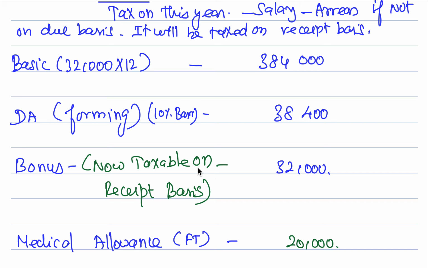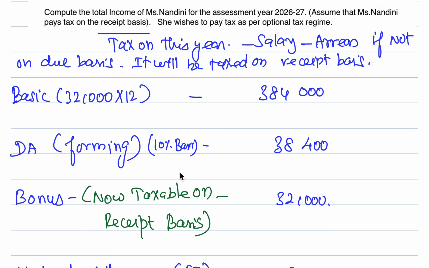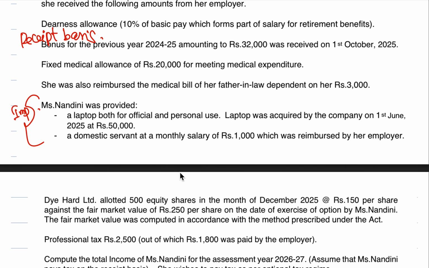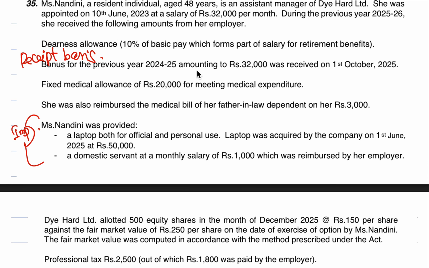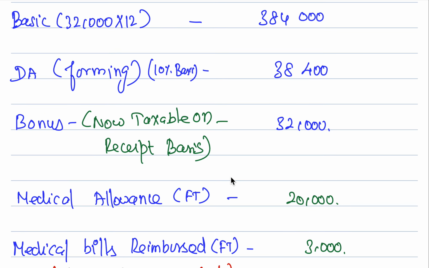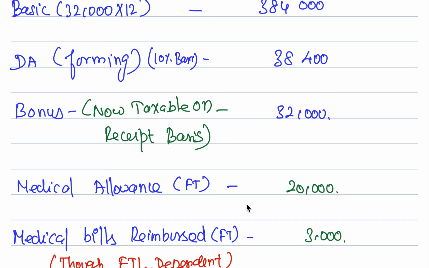Bonus. Now taxable on receipt basis. So how much has she received? 30,000. How do you know that it is 30,000? They did not give you directly. Just look at the question again. Looking at the question, you can see that amounting to rupees 30,000 was received on 1st of October 2025. They have given it. So bonus is now fully taxable. Medical allowance is fully taxable. But last time we saw that health insurance premium on DTR.